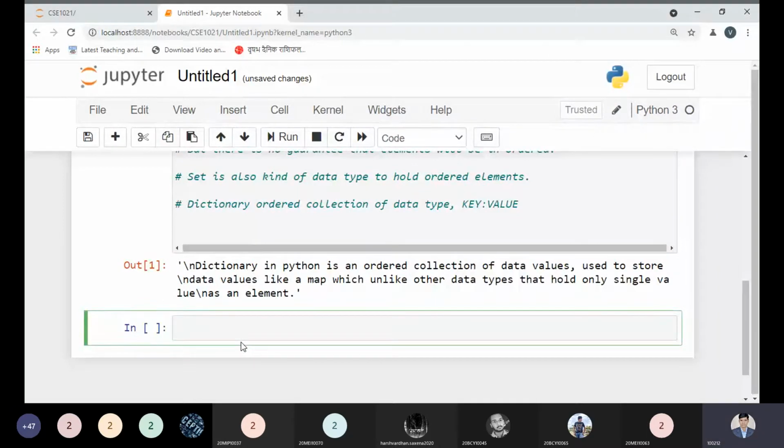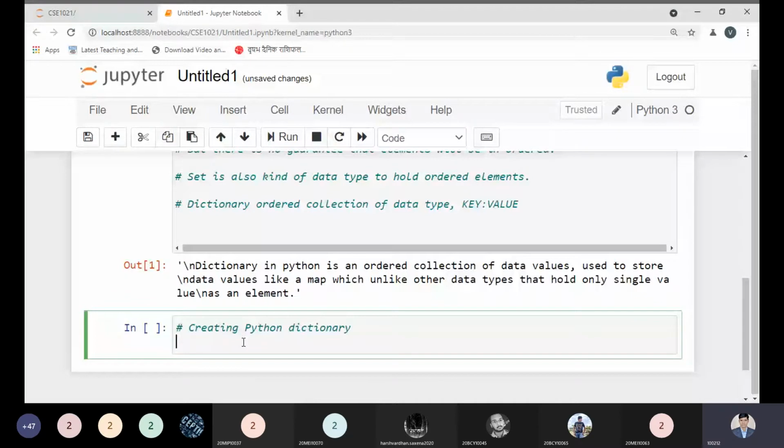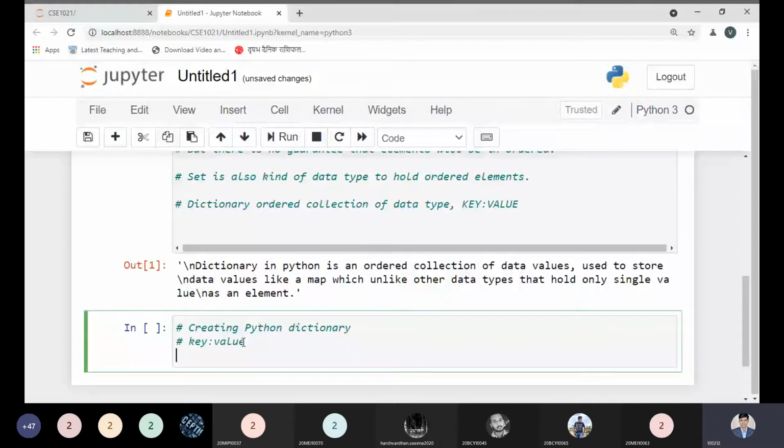So now I'm going to the next part. My first part is creating a Python dictionary. So how to create the Python dictionary? Let us check once again. As I told you, an item has a key and a corresponding value that is expressed as a pair, that is key colon value. Key colon, no space, please keep in mind. While the values can be of any data type, the values held by a key can be of any data type.